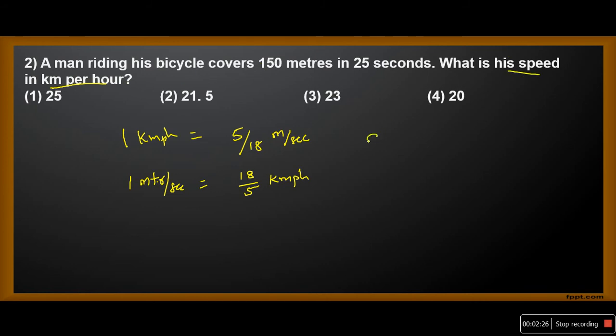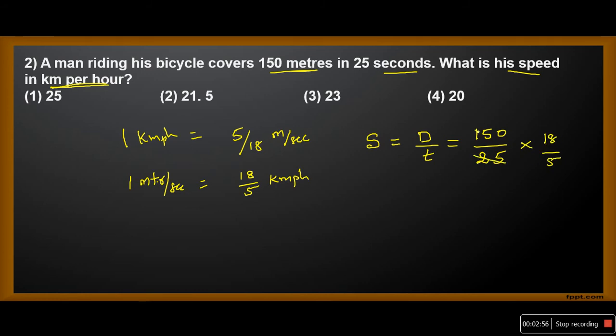What is the definition of speed? Speed equals distance by time. So here the distance is given in meters, 150, and the time is given in seconds, 25. This will give the answer in meter per second because the units are meters and seconds, but the question is asking us to find it in kilometer per hour. For that reason you have to multiply it with 18 by 5.